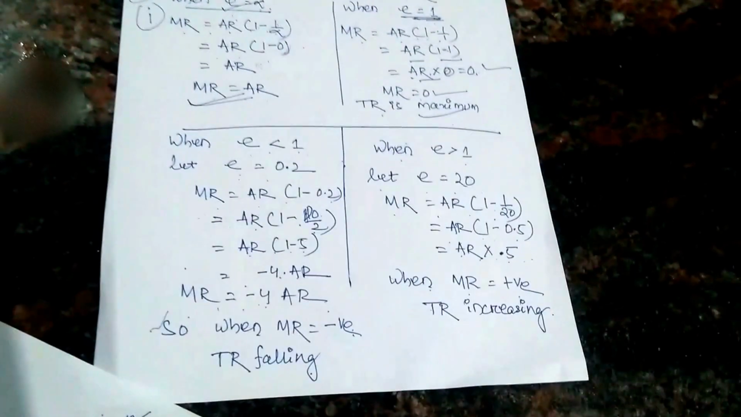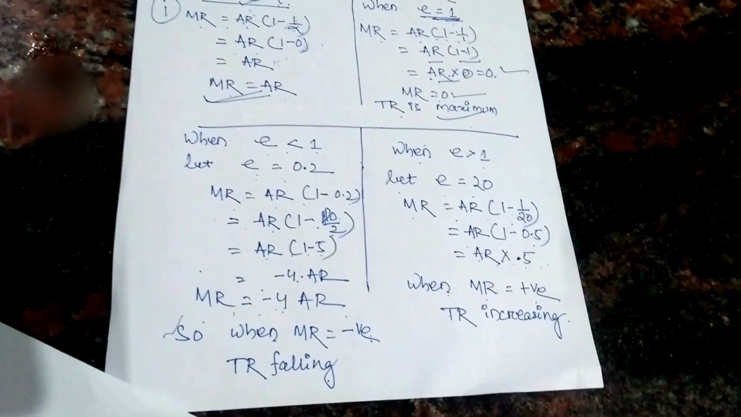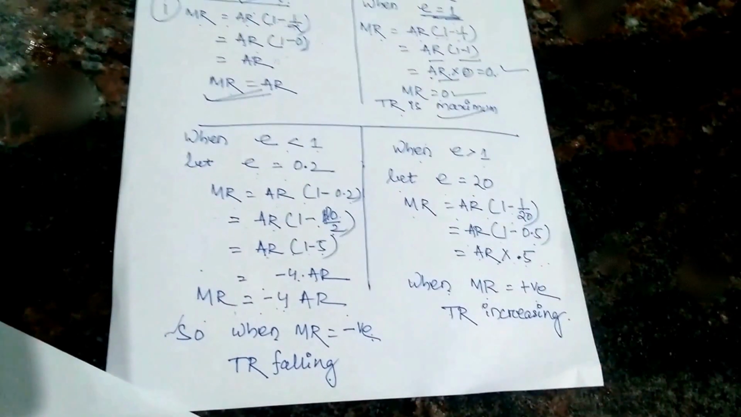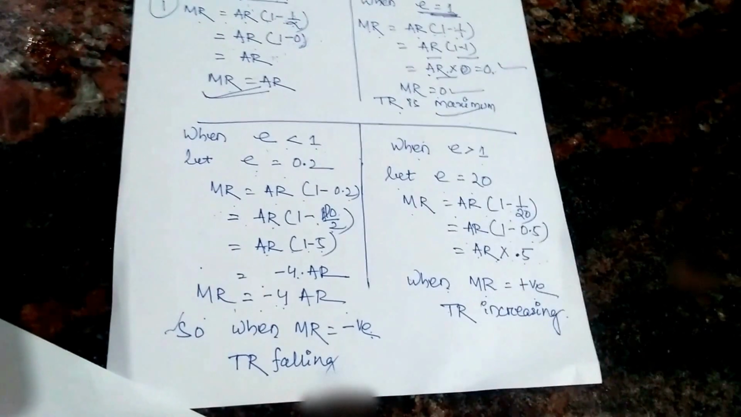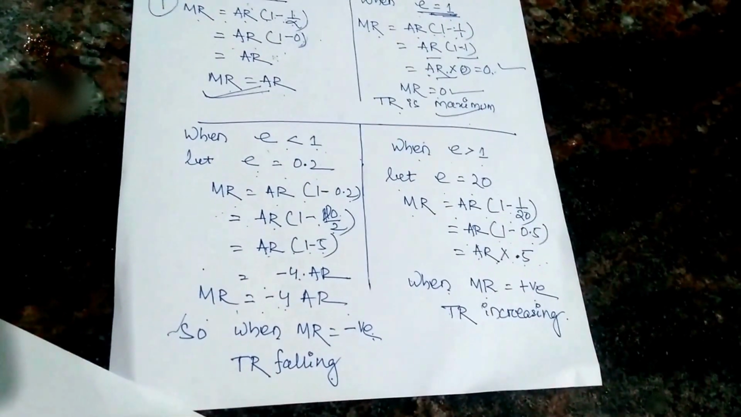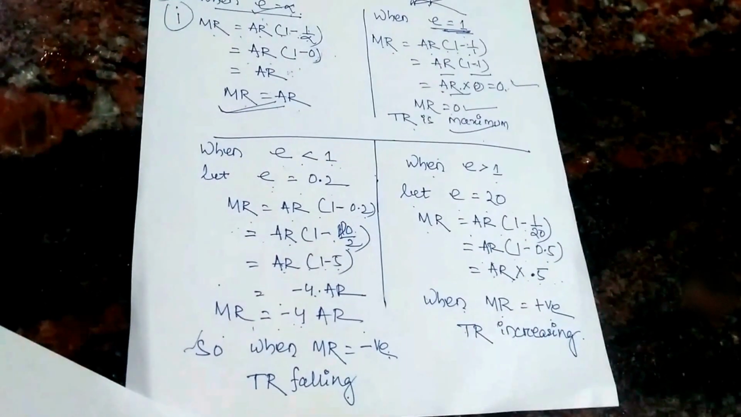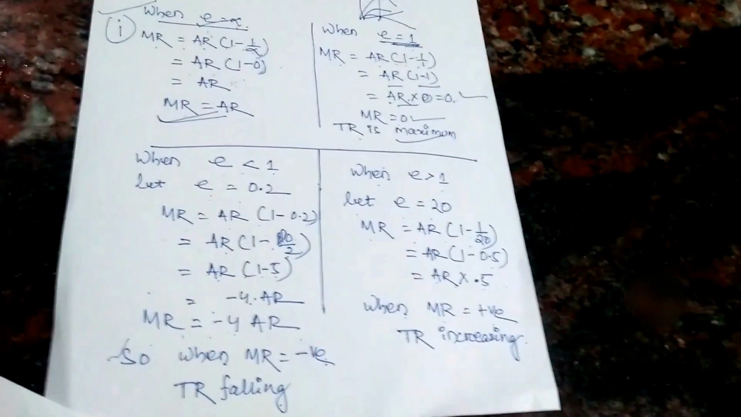So you have to remember: when E is equal to infinity, MR equals AR. When E equals 1, MR is equal to 0 and TR is maximum. When E is less than 1, MR is negative and TR is falling. When E is greater than 1, then MR is positive and TR is increasing. And one more thing, you have to know the shape of the elasticity curve.